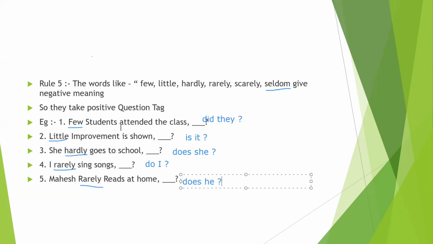Previously we saw that if there is a not in the statement, we write positive, and if there is no not in the statement, we write negative. But here there is no not, yet we write positive, because words like few, little, rarely, scarcely, hardly, seldom give a negative meaning only. So we write the positive question tag. Remember these words: few, little, hardly, rarely, scarcely, seldom. This is very, very important in competitive exams.